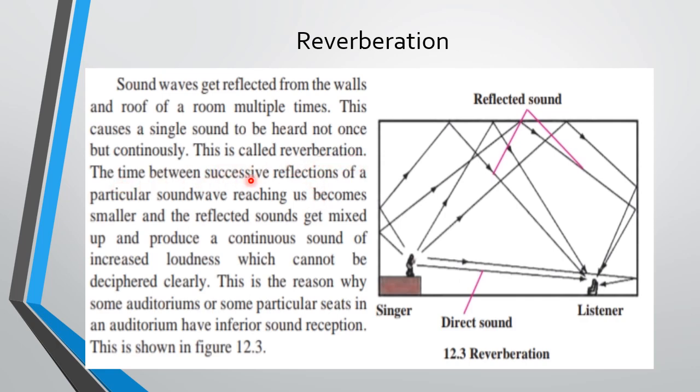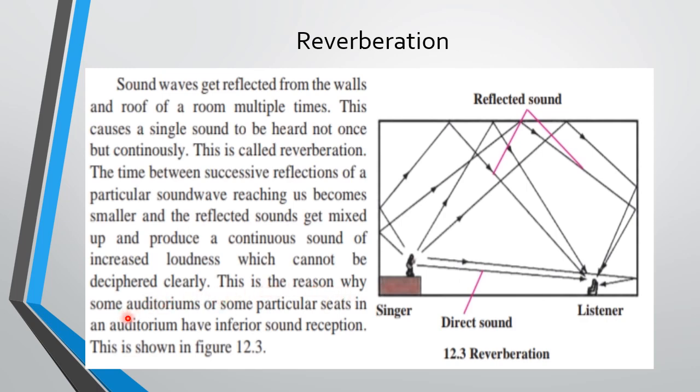The time between the successive, that means one after the other, reflections of a particular sound wave reaching us becomes smaller, and the reflected sounds get mixed up and produce a continuous sound of increased loudness, which cannot be deciphered clearly. Deciphered means cannot be heard clearly.